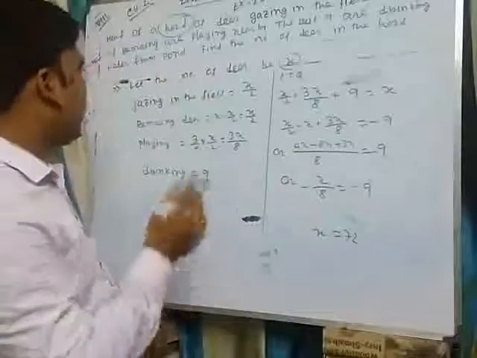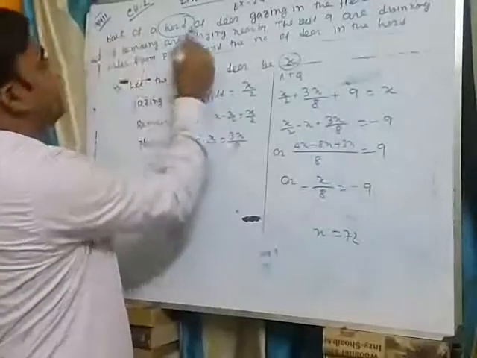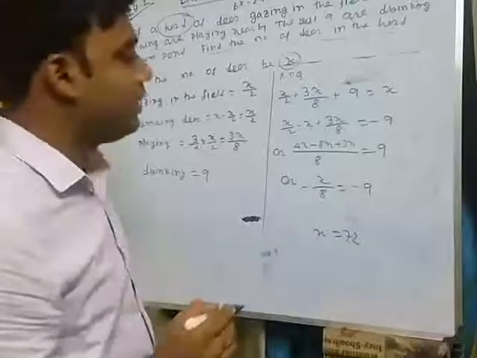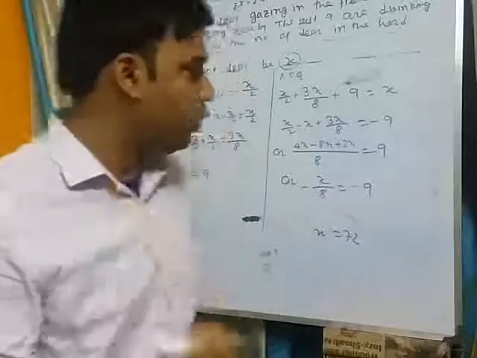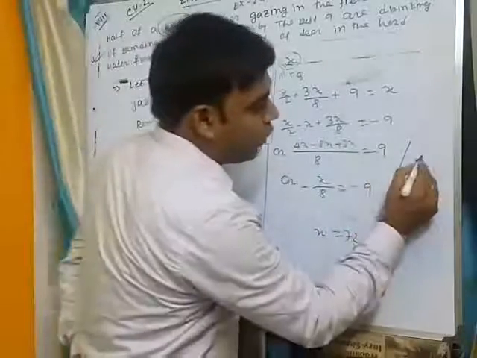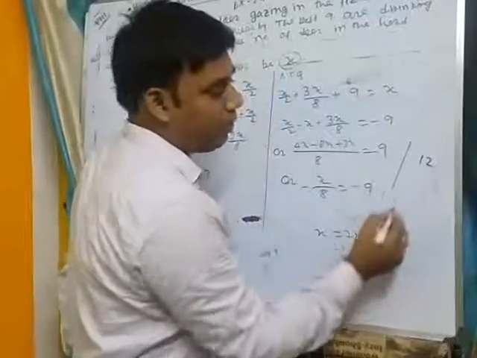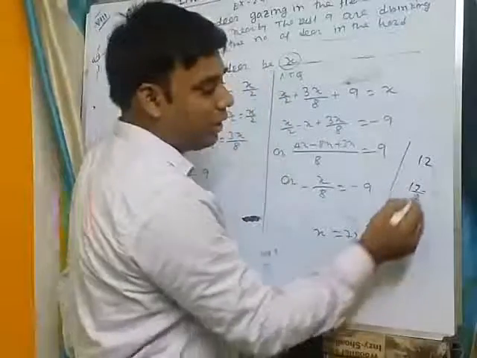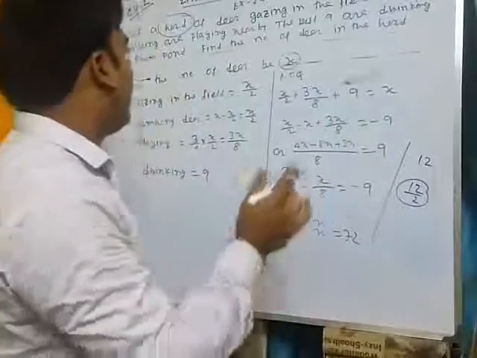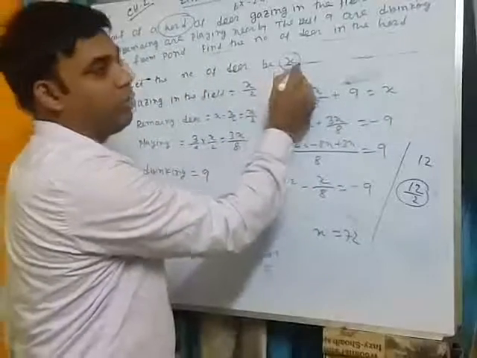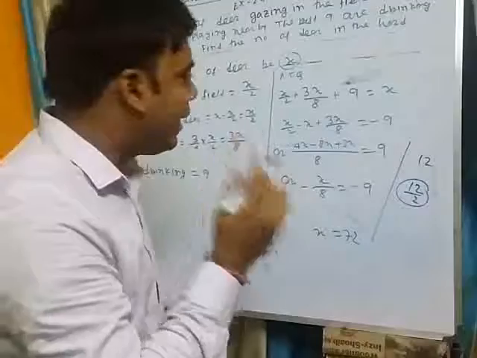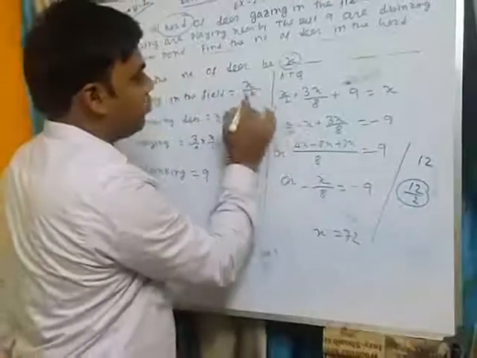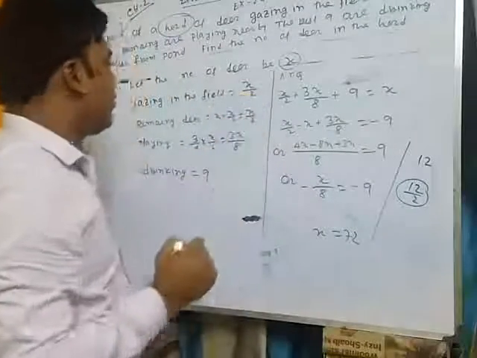Now half of the deer are grazing. Half of the deer grazing means if the total is 12 deer, half of 12, that is 12/2, are grazing. So how many deer are grazing? That is x/2. This number of deer are grazing.